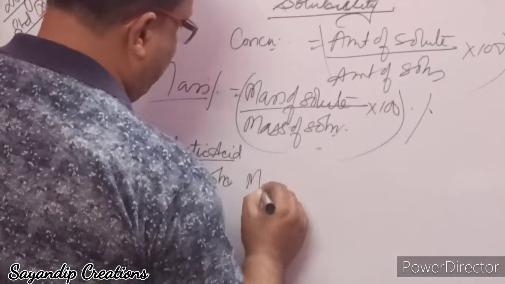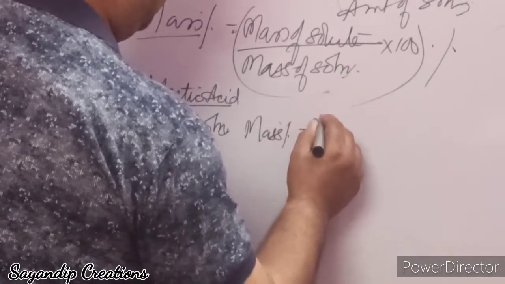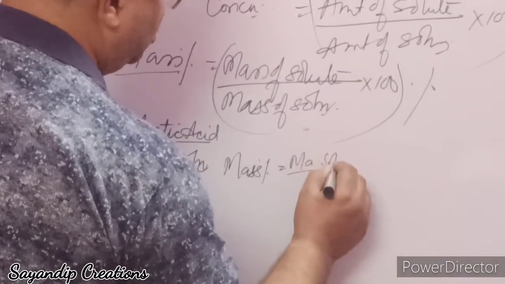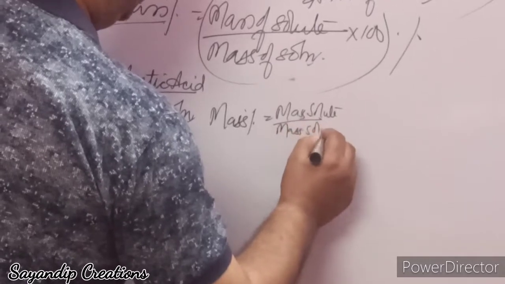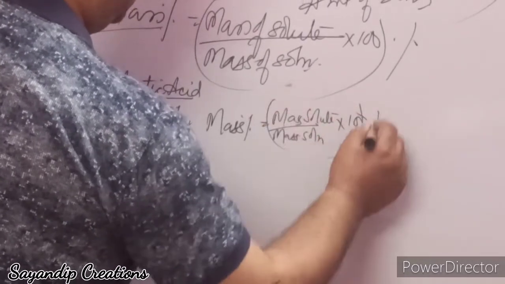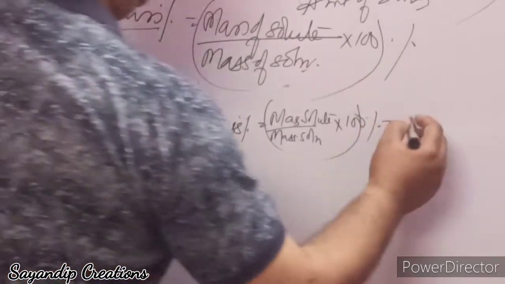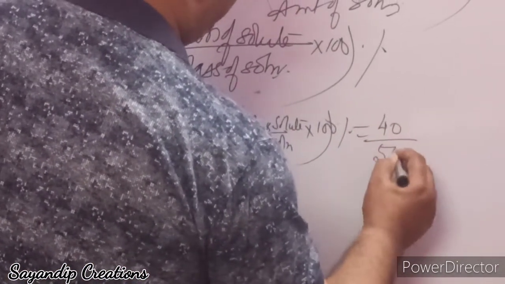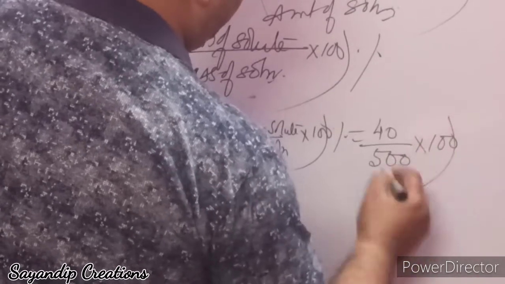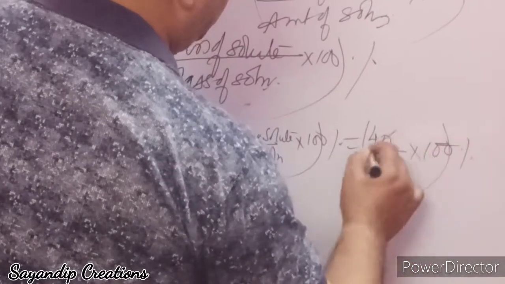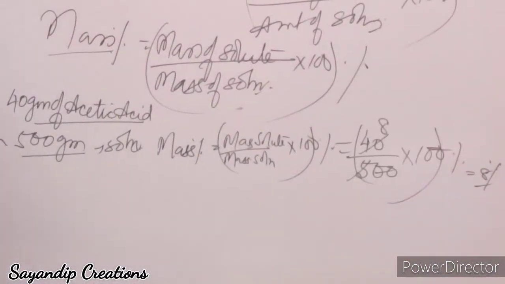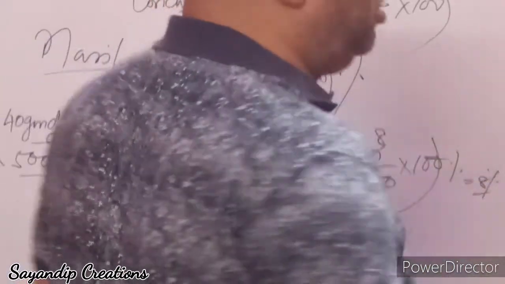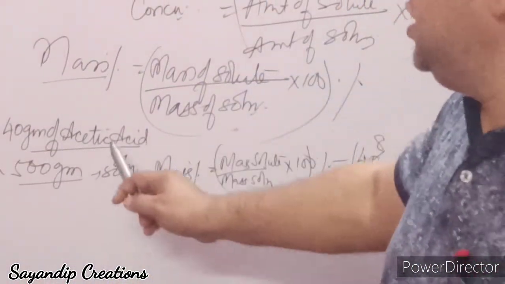What will be the concentration? The mass percentage will be equal to mass of solute by mass of solution into 100. That is 40 by 500 into 100. It is 8%. 8% is the concentration.